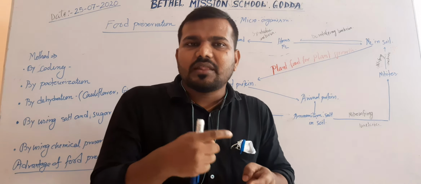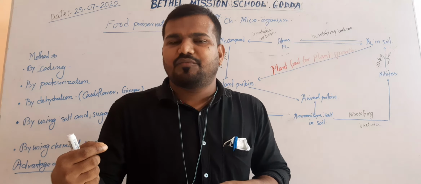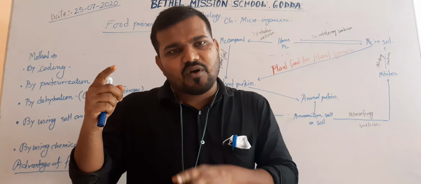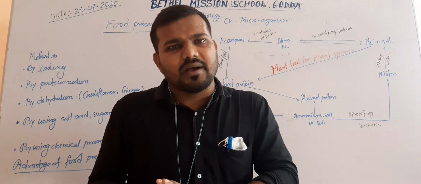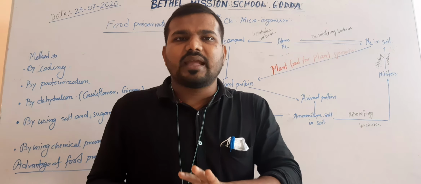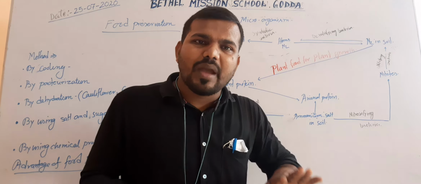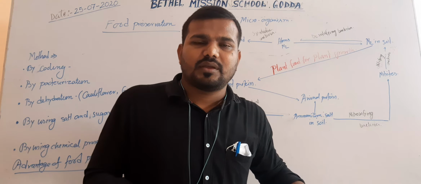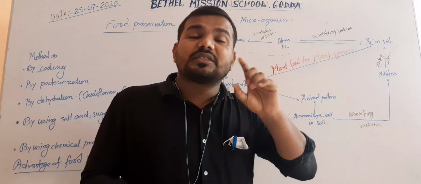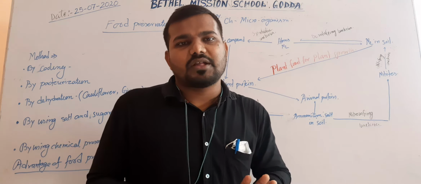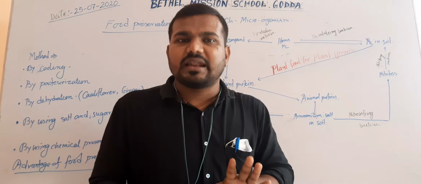From the soil, the nitrogen enters the body of living organisms, first from the soil to the plants, then through the food chain to the animals. After the death of these living organisms, the nitrogen goes back into the soil, and from the soil, the nitrogen is discharged into the atmosphere by the process of denitrification. It is the commonest process of the nitrogen cycle.